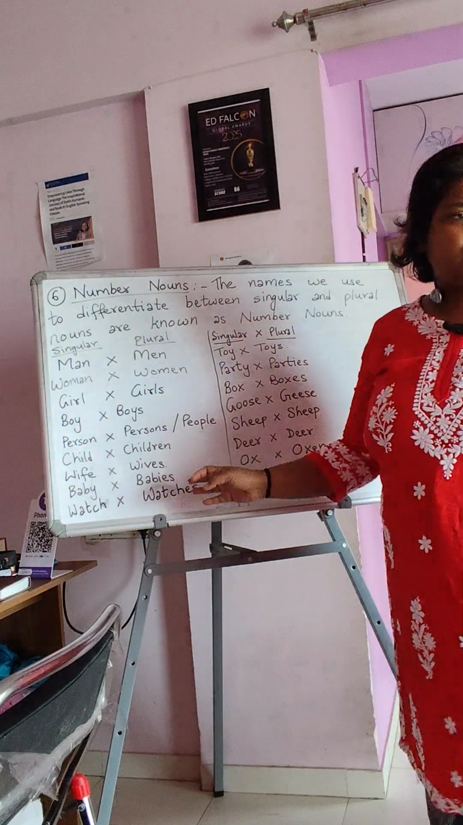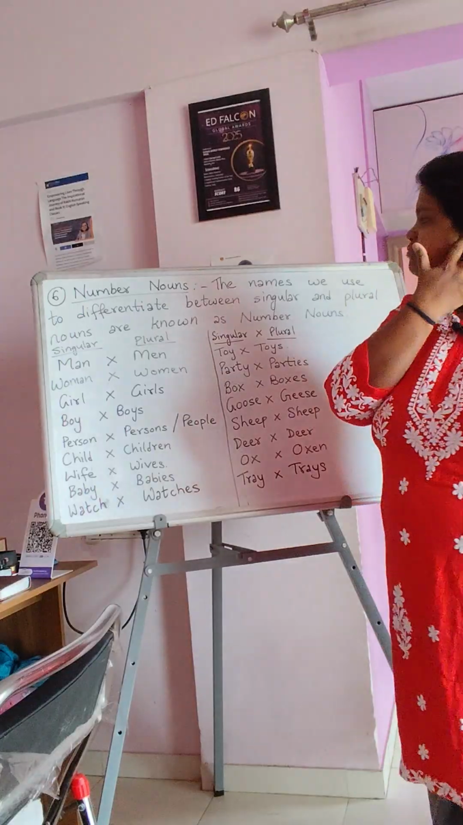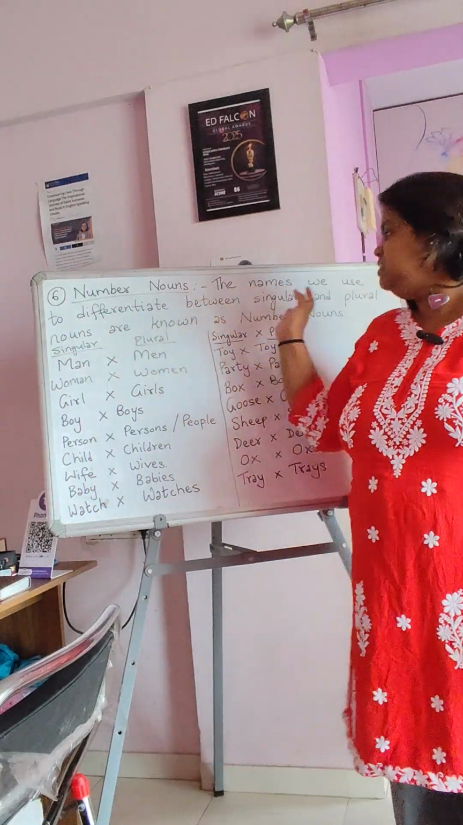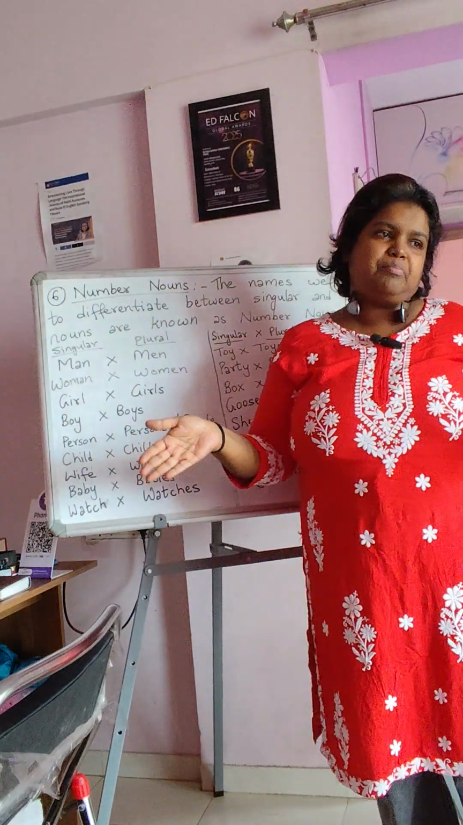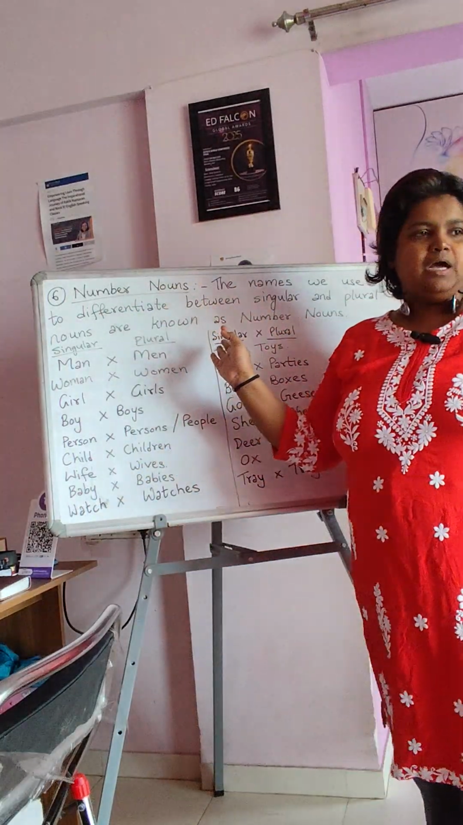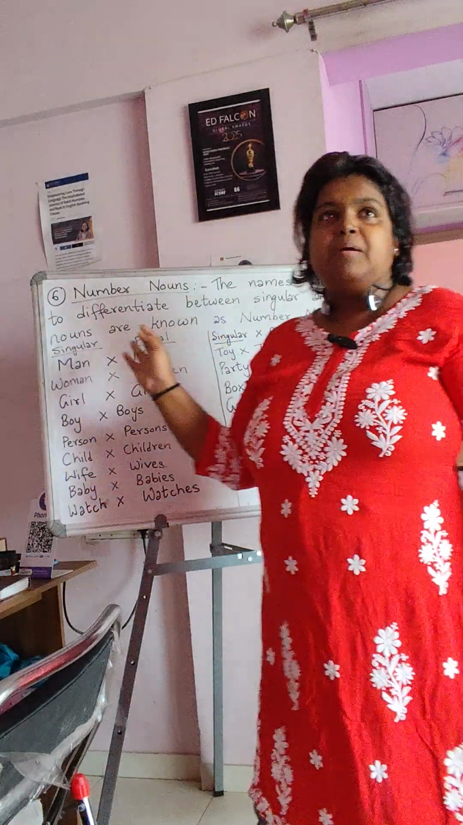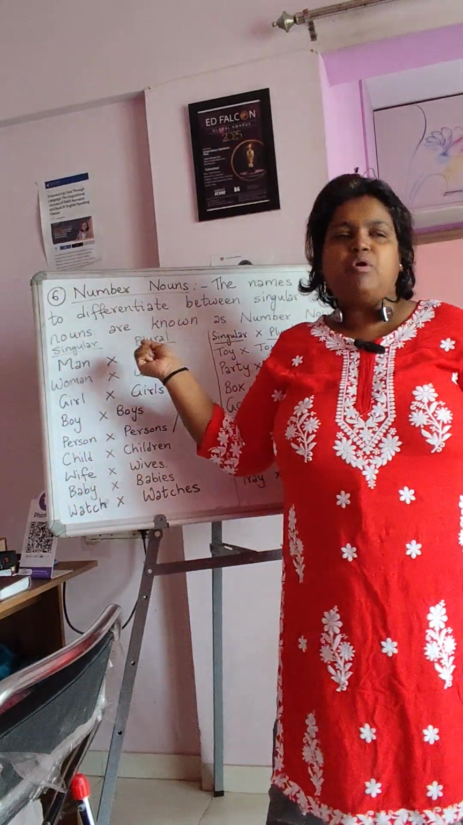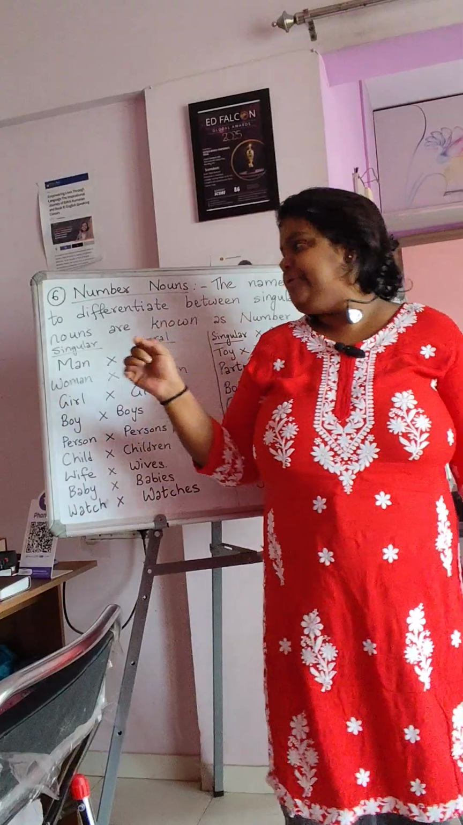I've given a list of words. The definition is the names we use to differentiate between singular and plural nouns are known as number nouns. Differentiate to separate, उसको अलग करने के लिए. Man becomes men. I've heard a lot of people say man's or men's. Men is already plural. You don't have to put an S to it.